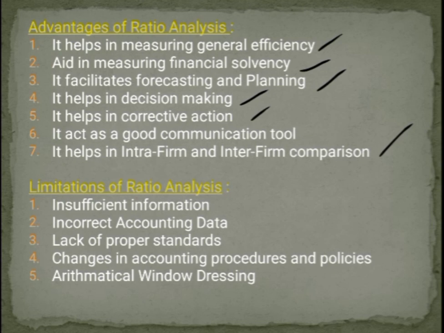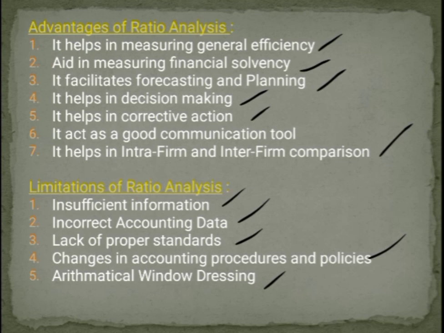Coming to the next concept, that is limitations of ratio analysis. Again, there are 5 points. The first point says insufficient information. The second one, incorrect accounting data. Third one, lack of proper standards. Fourth one, changes in accounting procedures and policies. And the fifth one, arithmetical window dressing. So these are the advantages and limitations of ratio analysis.